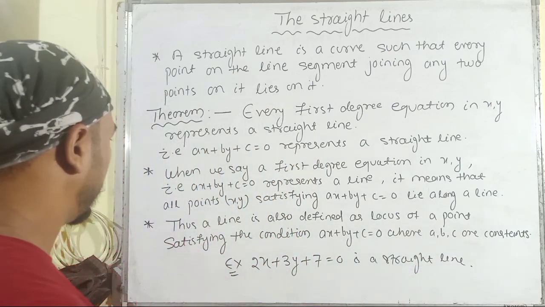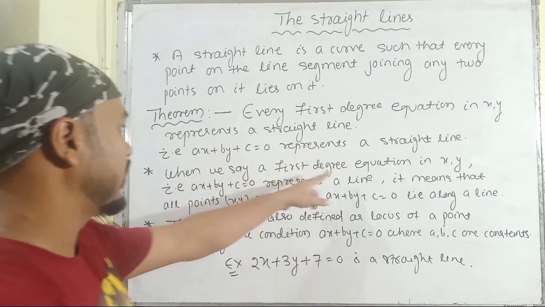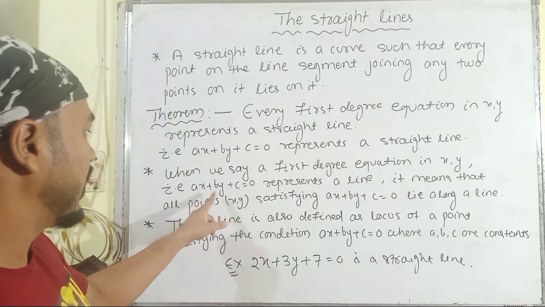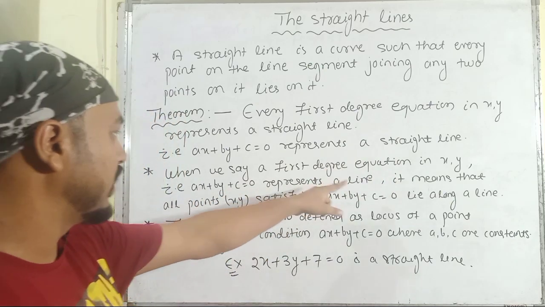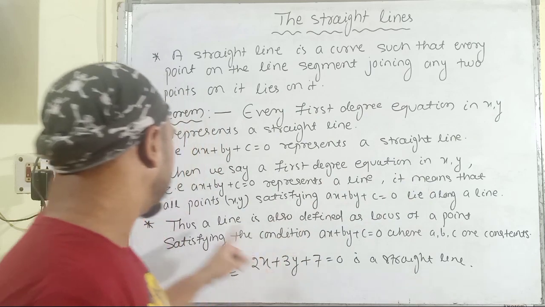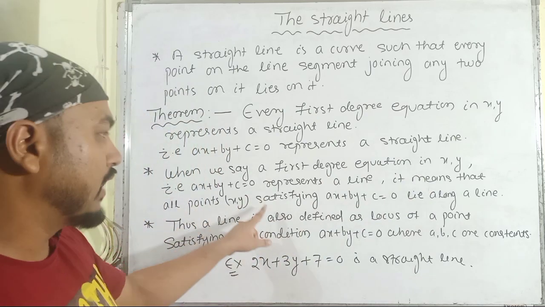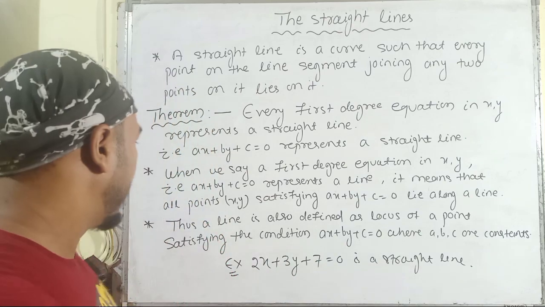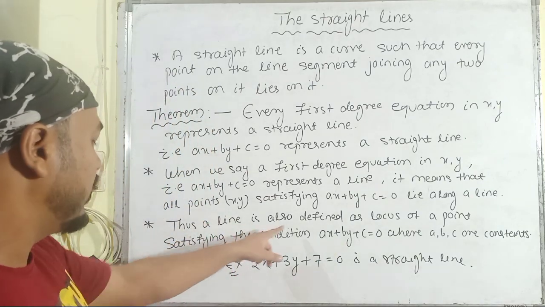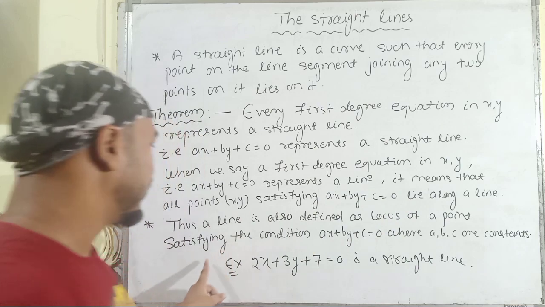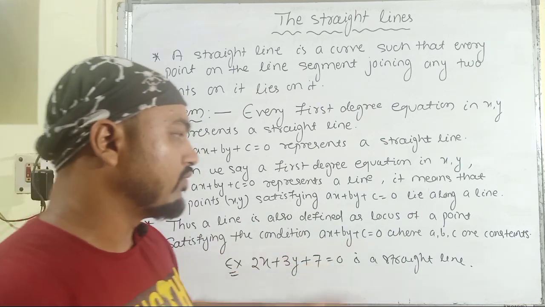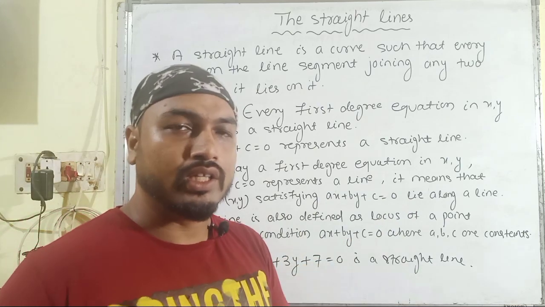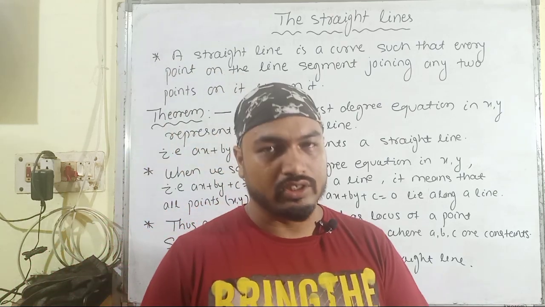Then you can make some observations here. When we say a first degree equation in x and y, that is ax plus by plus c is equal to 0, it represents a line. That means that all the points (x, y) satisfying ax plus by plus c is equal to 0 lie along a line. Thus, a line is also defined as the locus of a point satisfying the condition ax plus by plus c is equal to 0, where a, b, c are three constants.